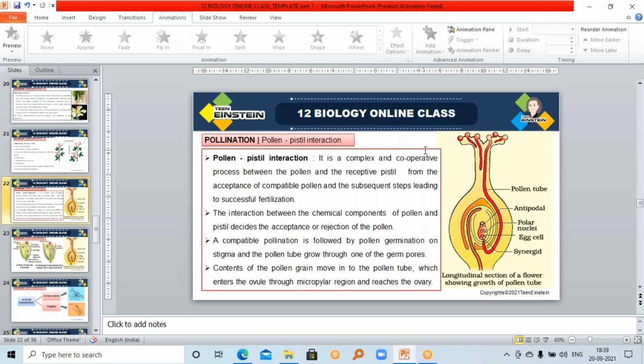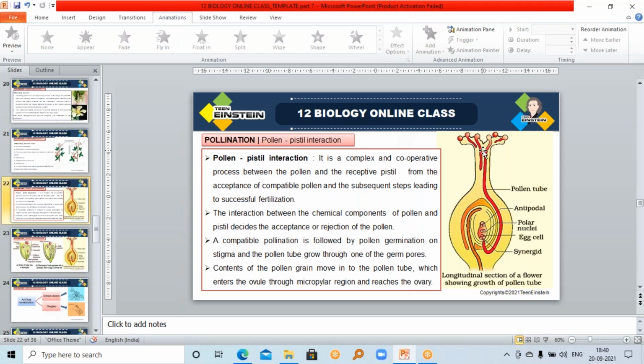Do you have any idea? It is the chemical components of that pollen grain. You can see here, when the pollen is landing on the stigmatic surface, the pollen grain has so many chemical components, and on the stigmatic surface also there are some chemical components. The chemical components of pollen interact with the receptive stigmatic surface, and that checks whether the pollen grain is compatible or not.